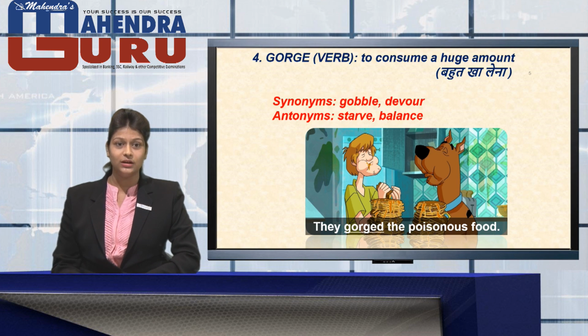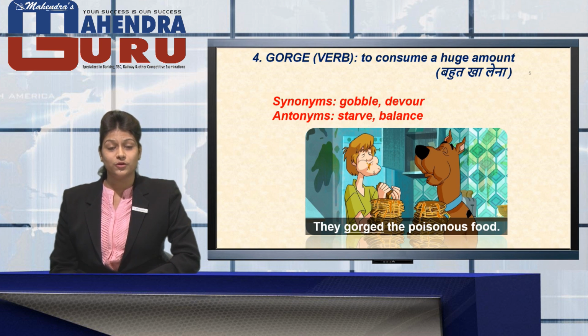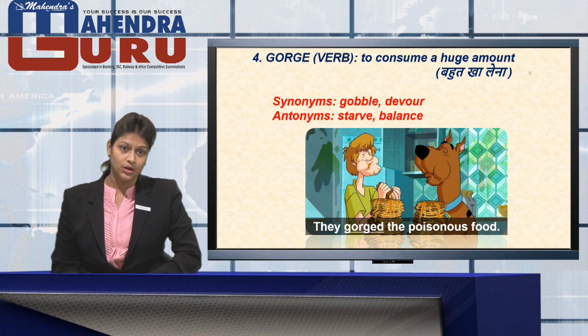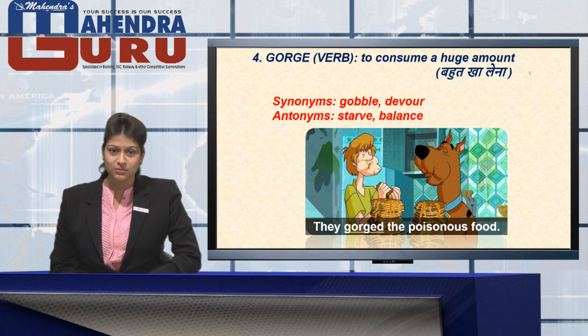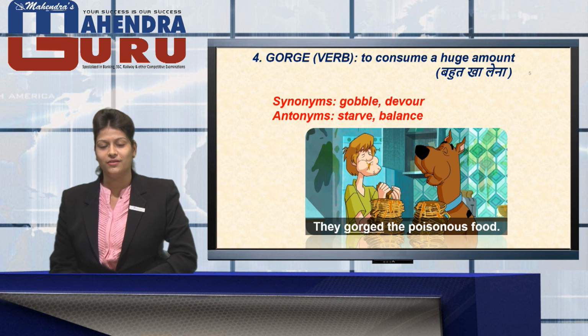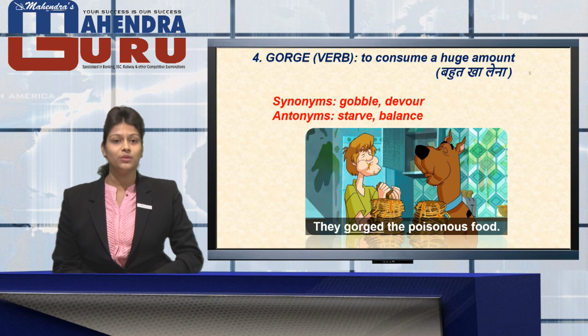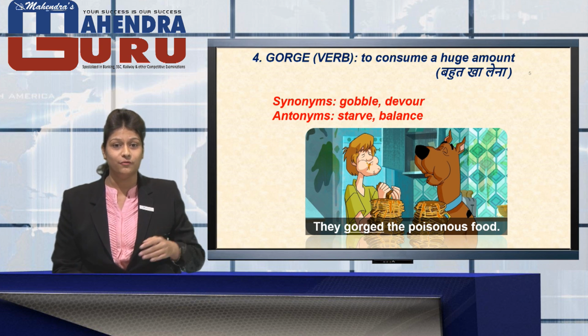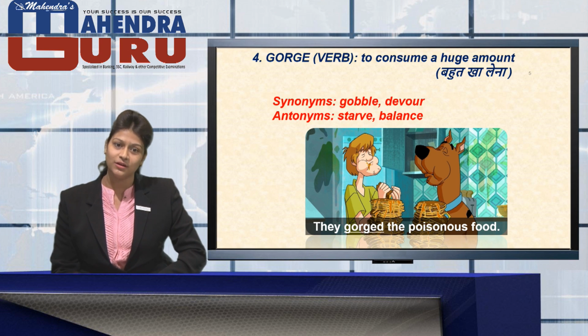Moving to the next word, the fourth word for today, gorge. Now the word is a verb that means to consume a huge amount, to gorge things. The synonyms that you are given are gobble and devour, and the antonyms are starve and balance. Repeat with me, the synonyms are gobble and devour and the antonyms are starve and balance.